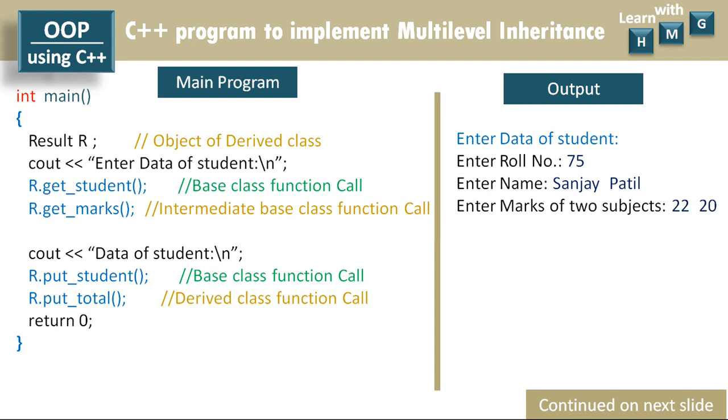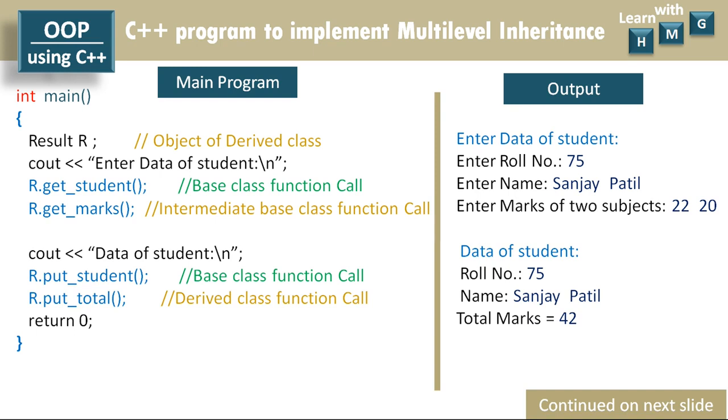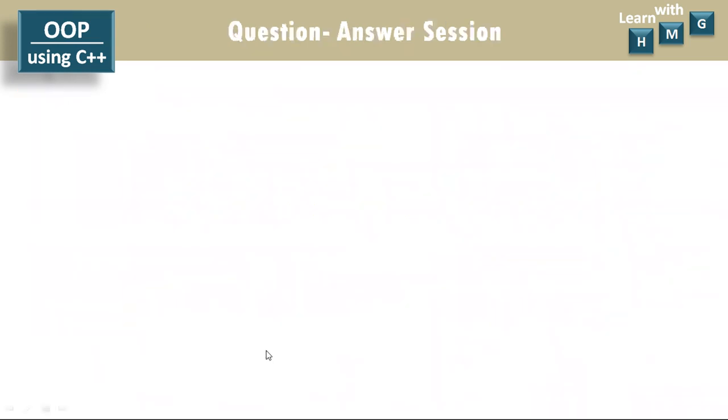Enter marks of two subjects. Now the user will enter the marks. Let us say 22, 20. The input is over. Now the program will display the output with the heading, that is the title, data of student, followed by roll number 75, name Sanjay Patil, total marks 42. So in this way, we will get the expected output from this C++ program in which we have implemented multi-level inheritance. Hope you have understood the concept of multi-level inheritance.